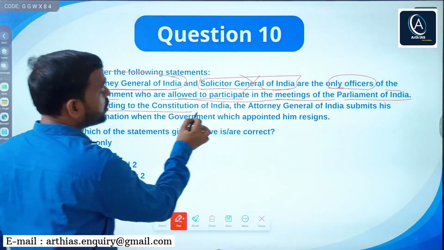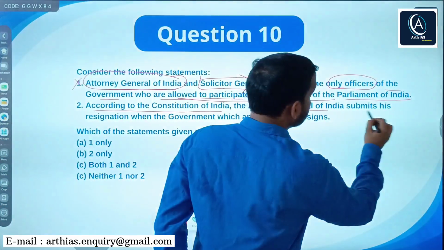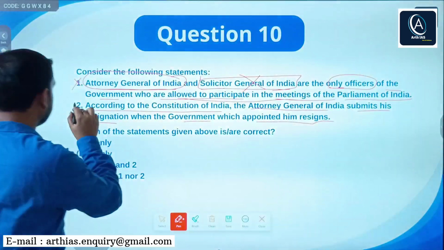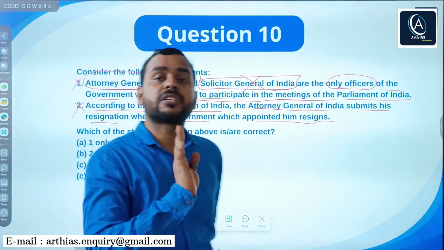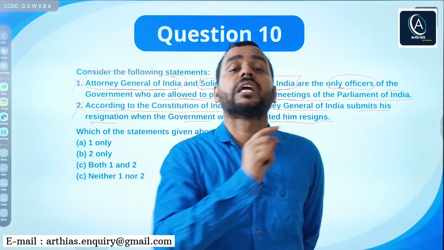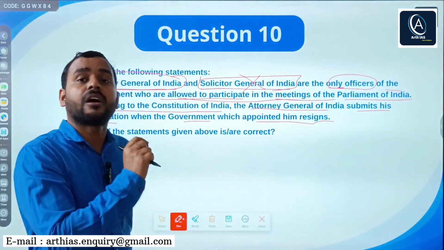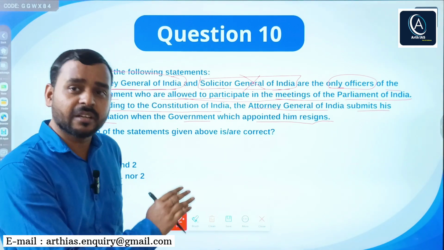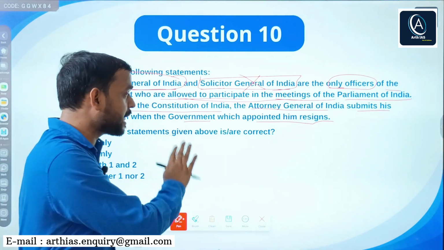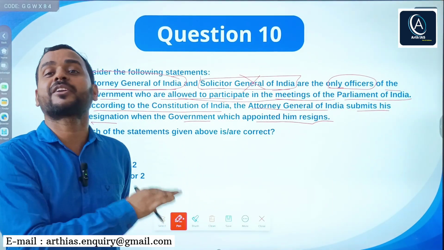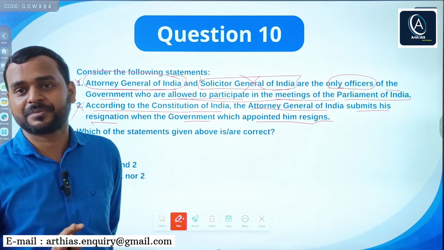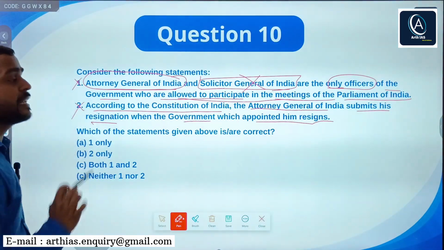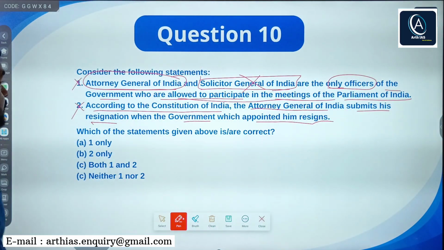Next, according to the Constitution of India, the Attorney General of India submits his resignation when the government which appointed him resigns. No, actually, it is a constitutional post. So the Attorney General of India works under the pleasure of the President, not under the pleasure of the government. It means if the government has resigned, it does not mean that the Attorney General will resign. He remains in his office or post. So you can clearly see both the statements are incorrect.